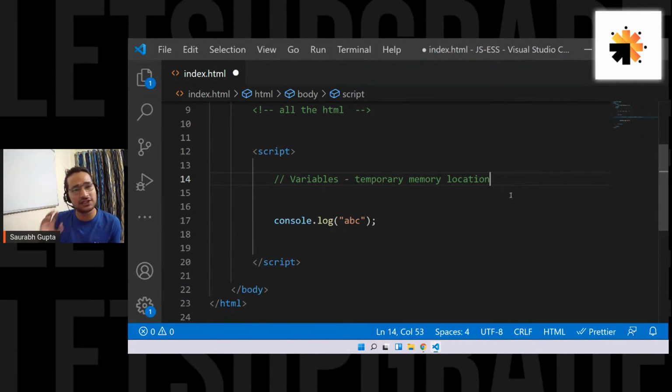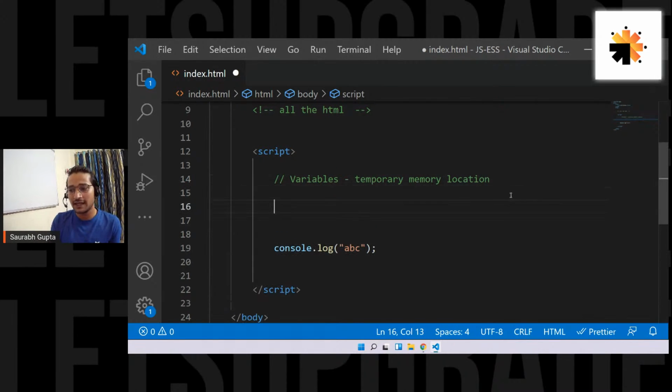Okay, so now let's move ahead and see how to create a variable. It's very simple. In JS, it is the simplest. Simply give a name. You always have to give a name to your variable. Otherwise, how will you understand? Because you might have 10 variables, 10 data, 20 data, 30 data in your program. So you have to identify them, right? For that purpose, you create something called identifiers. Identifiers are nothing but names of the variables. That's all, guys.